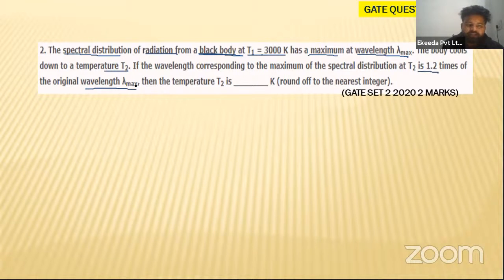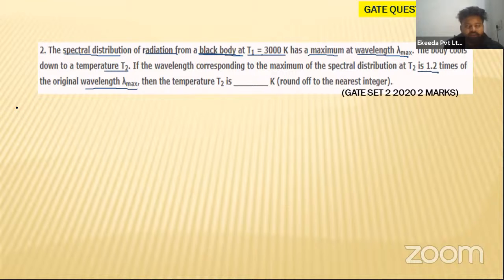So the wavelength is increasing by how much? The wavelength has been increased to 1.2 times the original wavelength, my dear students. Then he is asking for the temperature T2 in Kelvin, rounded off to the nearest integer. So let us see this question.